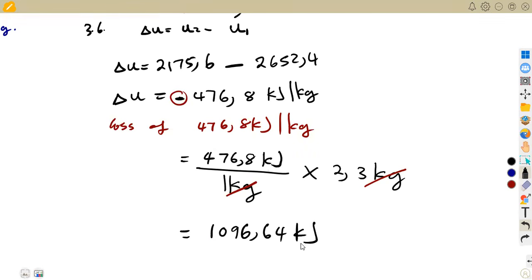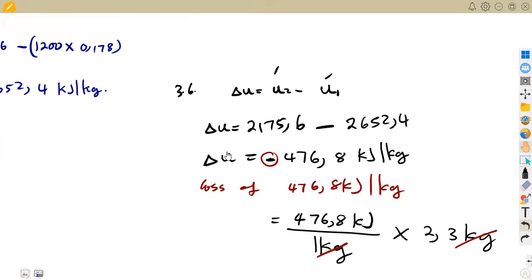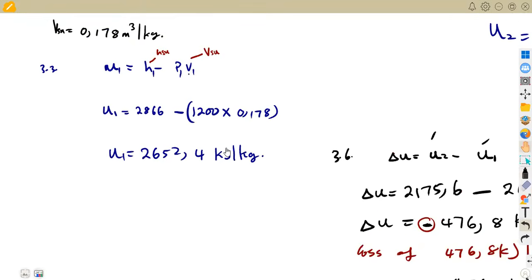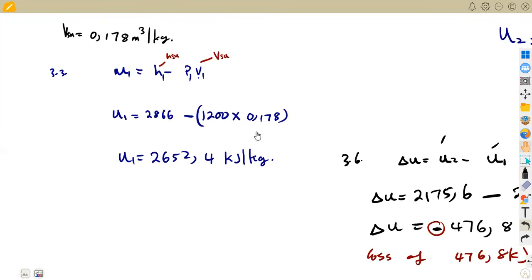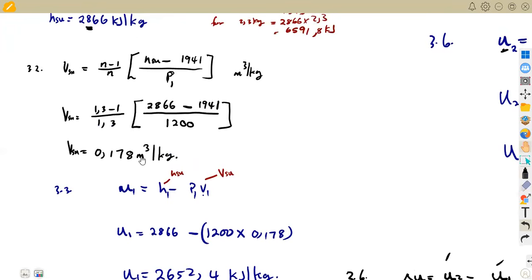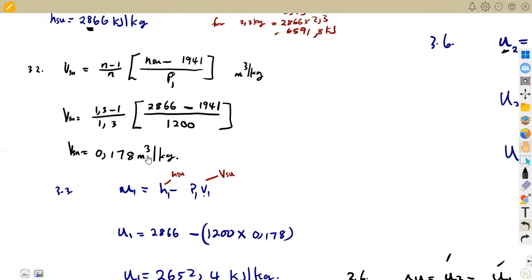So that was going to give us 1,096.64 kilojoules in this case, which is a loss of 1,096.64 kilojoules, which is being lost. All right, so that is how we answer this question. So meaning to say all these questions that we're working with, if they wanted us to calculate the answers in kilojoules, you multiply by the mass. If they wanted us to calculate the volume in cubic meters only, we multiply by the mass, we get the volume direct in cubic meters.